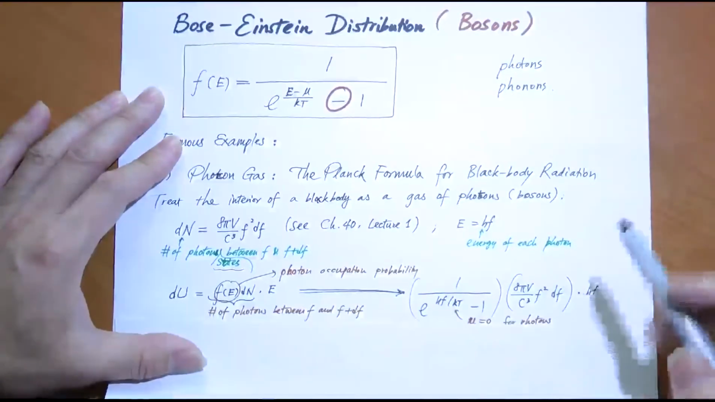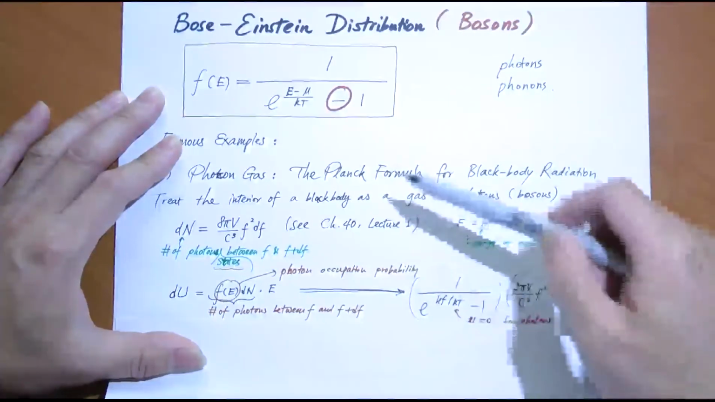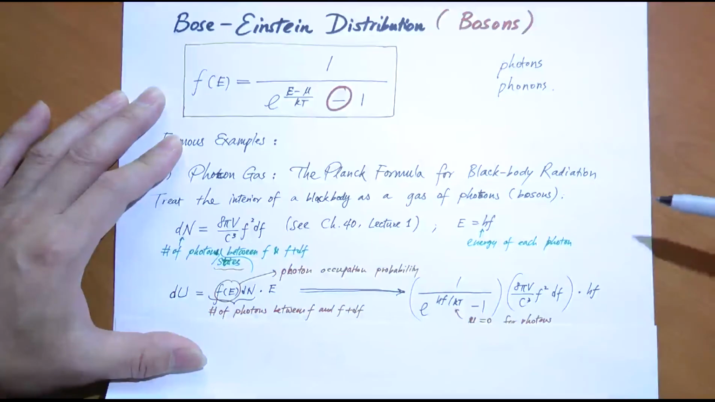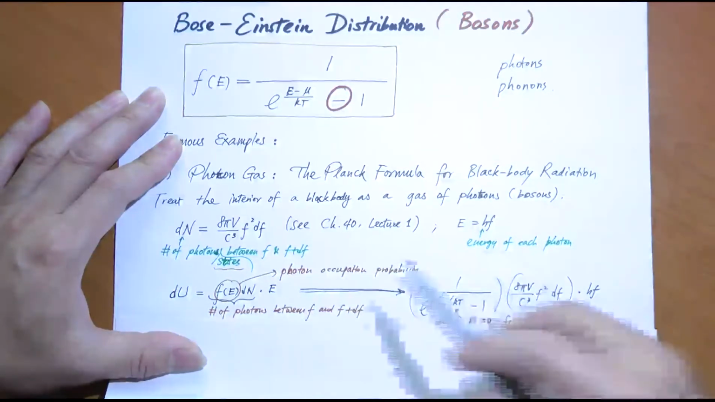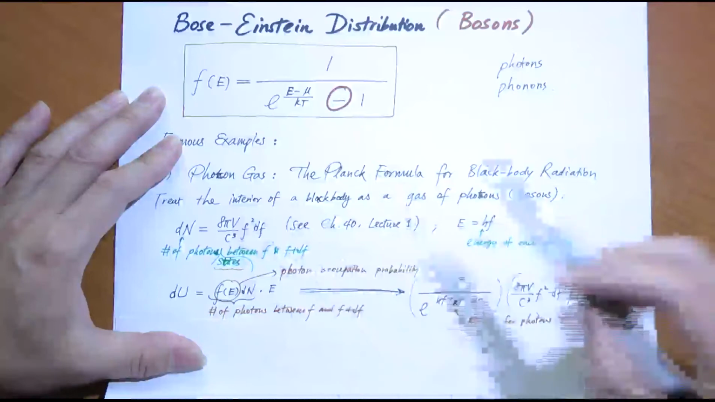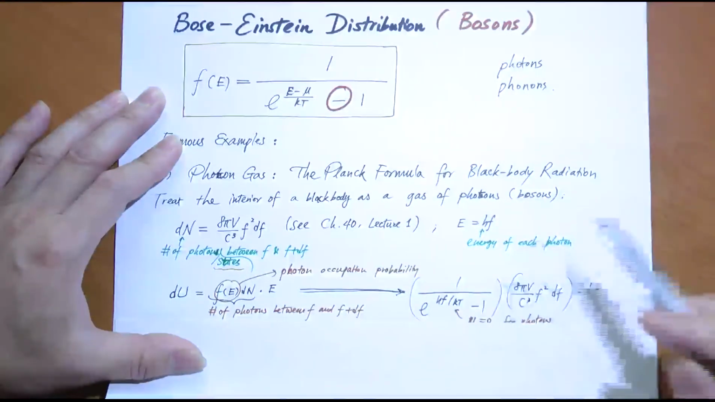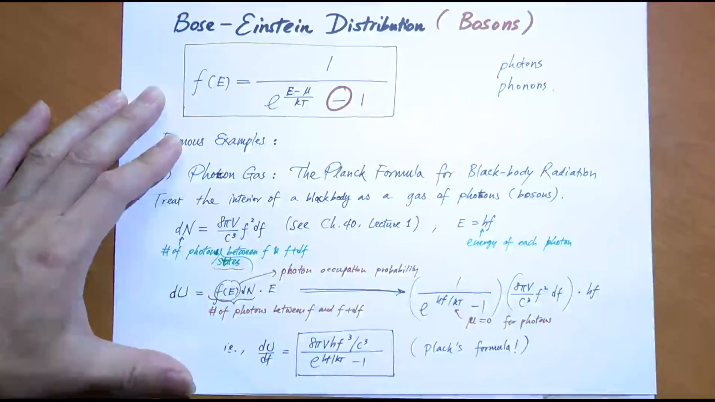Okay, so it's a product of three terms: Fe, Dn, and E. Fe is right here. Energy is hf, mu is equal to 0, because photons do not have conserved numbers. They can be created or destroyed depending on the energy of the system, so mu equals 0. And then you have this thing, which is right here, Dn, the total number of available photon states, times hf, which is E. Multiply these three things together, and you get yourself this formula.